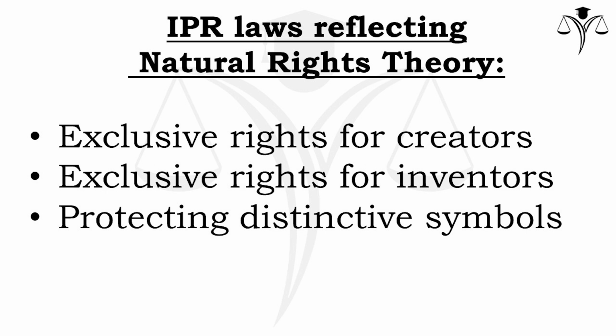Same in case of patent. In case of patent, we provide inventors with exclusive right for their novel and non-obvious inventions, and we incentivize innovation, and we also reward their effort. This is the reflection of the right to control and benefit from one's intellectual property. In case of trademark, again we protect the distinctive symbols and brands associated with goods or services, and we prevent others from misleading the consumers and ensure fair competition. So these are the examples. We can state how IPR laws are reflecting this natural right theory.